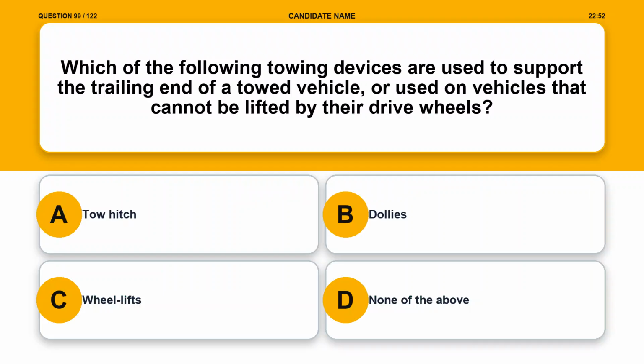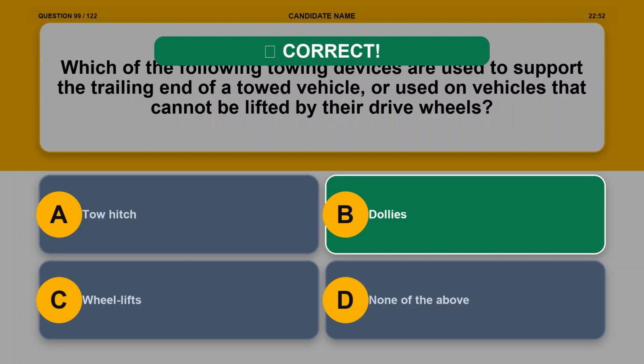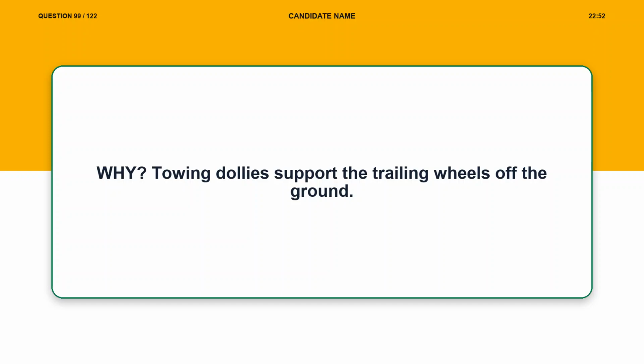Question 99. Which of the following towing devices are used to support the trailing end of a towed vehicle, or used on vehicles that cannot be lifted by their drive wheels? Option A, tow hitch. Option B, dollies. Option C, wheel lifts. Option D, none of the above. The correct answer is option B, dollies. Explanation. Towing dollies support the trailing wheels off the ground.